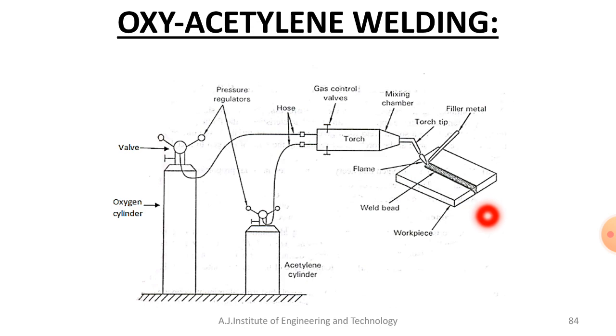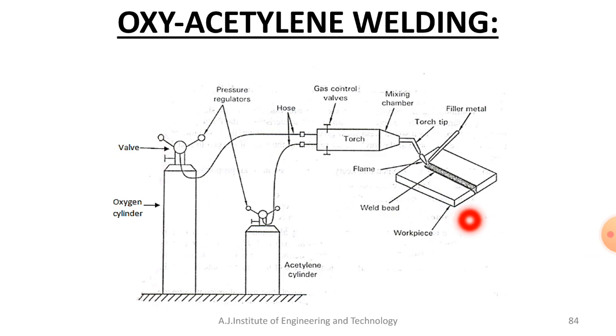That is the main importance of the flux, to avoid oxidation of hot metal. If oxides or nitrates are present in the weld, it will make the weldment weak.